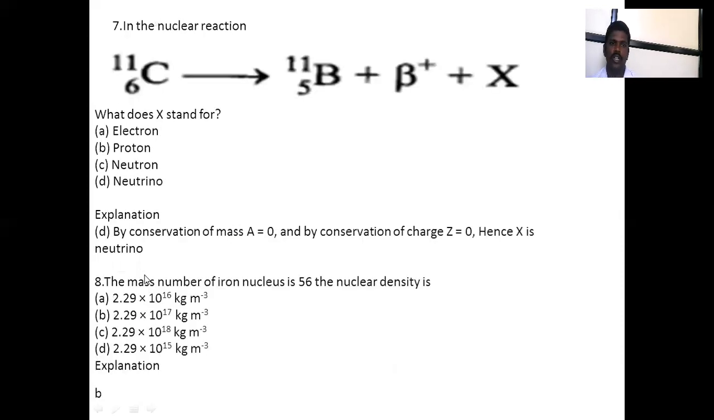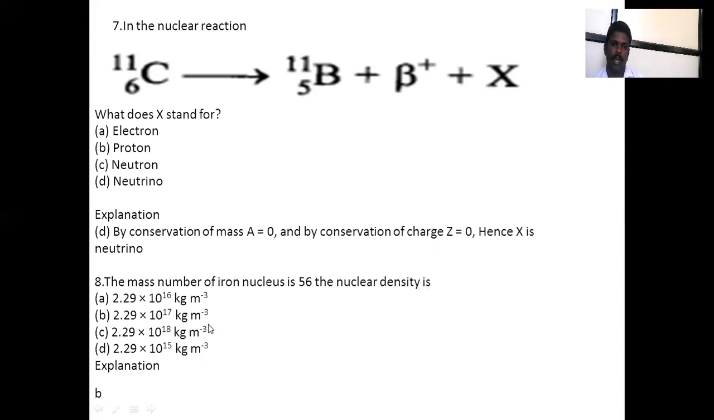Next one, in this nuclear reaction, what does X stand for, neutrino or anti neutrino? In this reaction, 6C11 gives boron plus a neutrino. By conservation of mass, A is equal to 0 and by conservation of charge, Z is equal to 0, hence X is a neutrino. X means a neutrino particle will be formed.